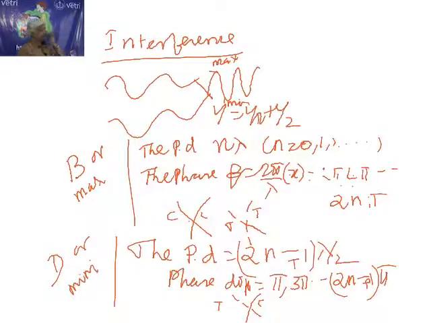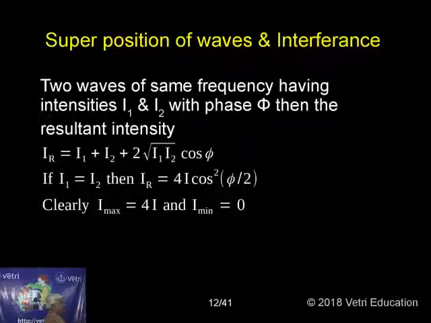So we have to keep in mind all the 7 conditions: 4 conditions for bright and 3 conditions for dark. Then the intensity is maximum, then the intensity is minimum. This I have given. The resultant intensity IR is equal to I1, the individual intensity, plus I2, the other wave intensity, plus 2 root of I1 I2 cos phi.